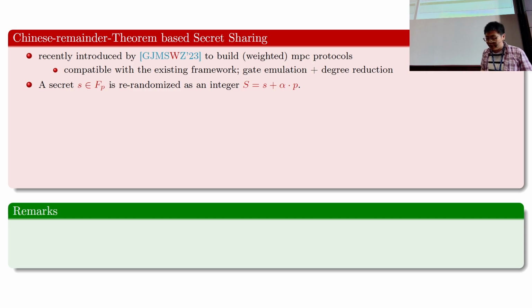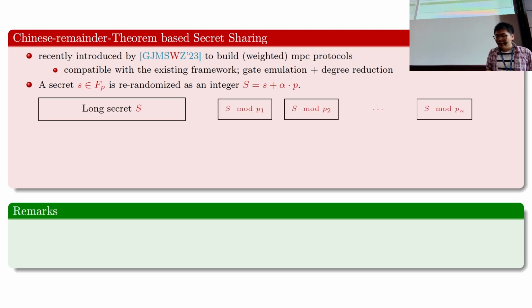The rough idea of how you share a secret in CRT-based secret sharing is the following. Suppose you have a secret s from the field. Instead of, like Shamir secret sharing, where you re-randomize it as a random polynomial, here you re-randomize it as a random integer that equals s modulo p. Then you give each party this secret integer s modulo some p_i.